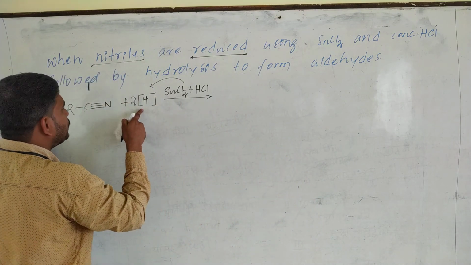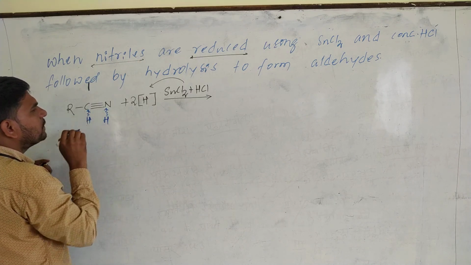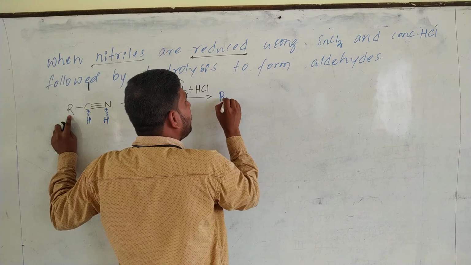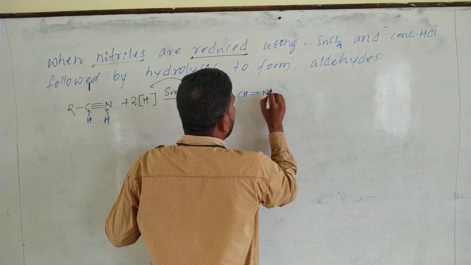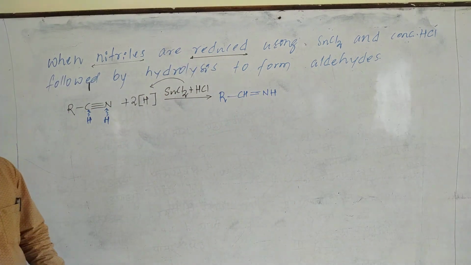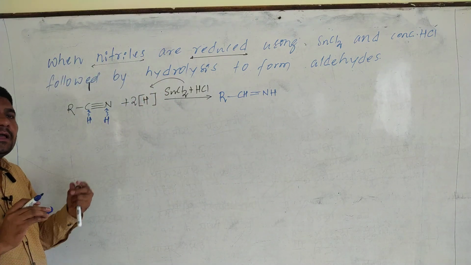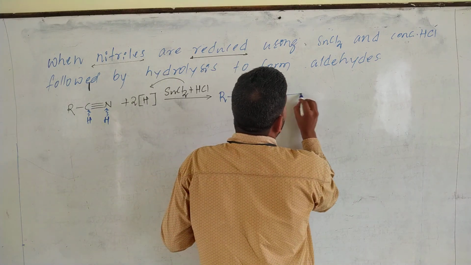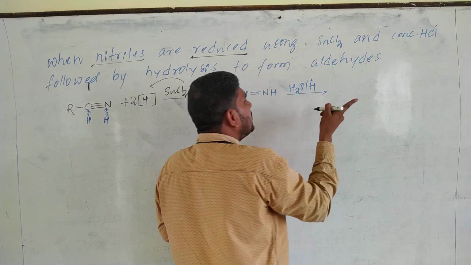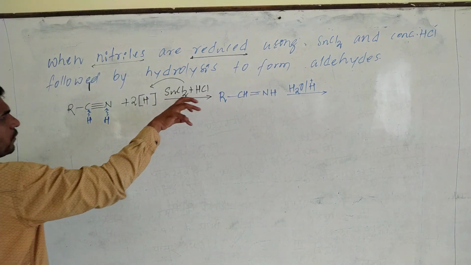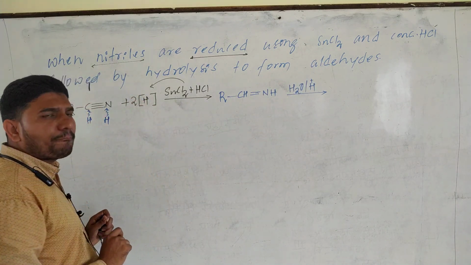Now these two hydrogens get added across this triple bond. Just look at this, what will happen? RCH double bond NH. This is actually an imine. Imines are produced, which on acid hydrolysis give aldehyde. But before going to the next step, we will try to understand this step 1 first.